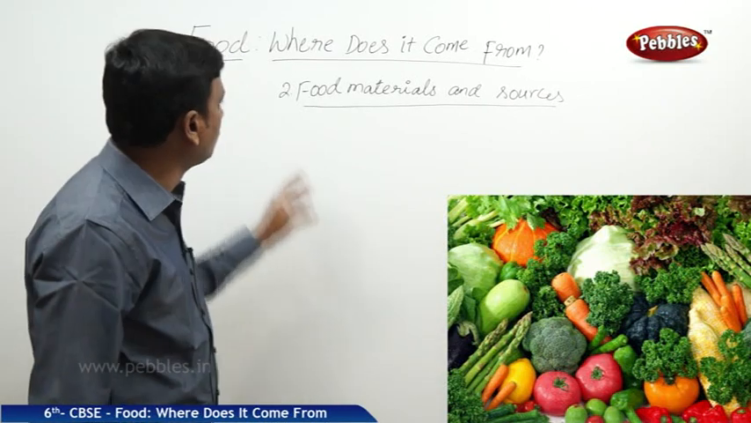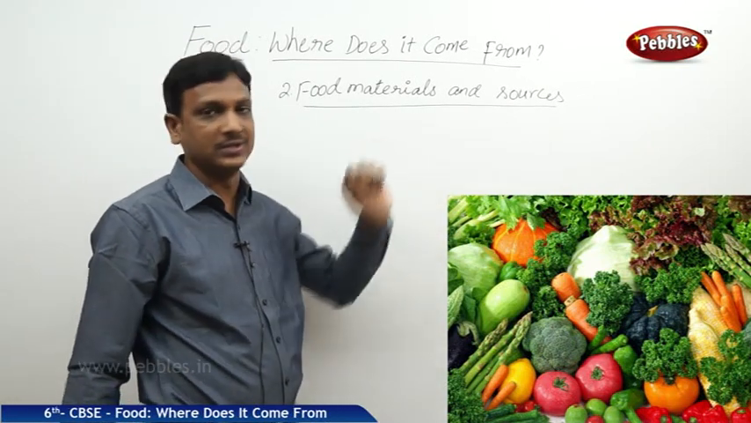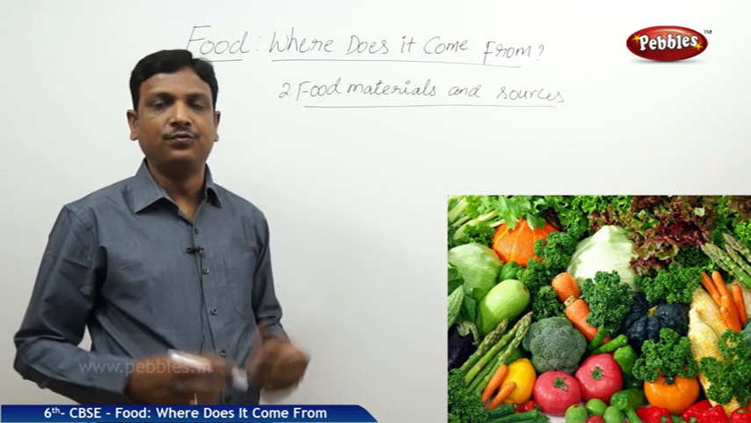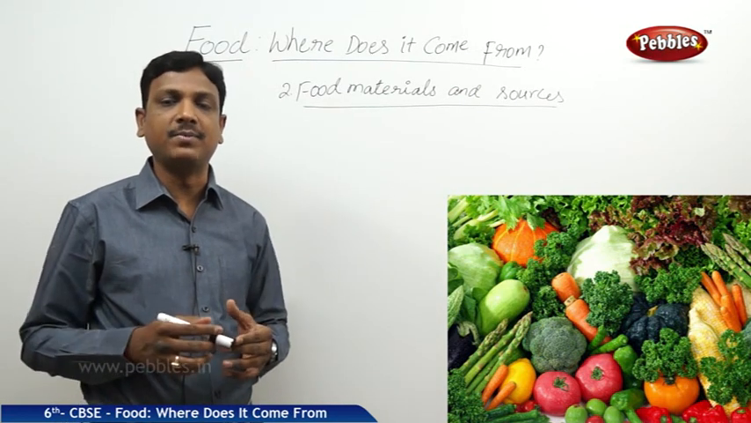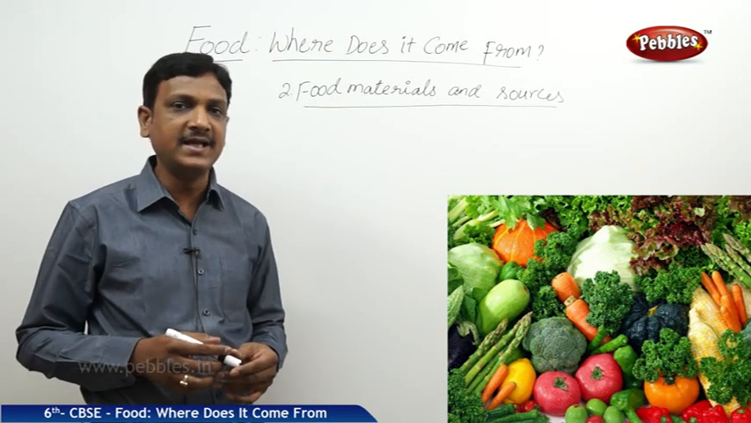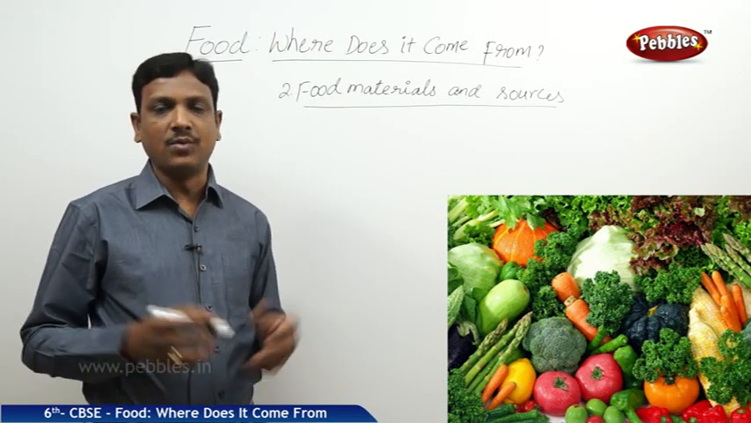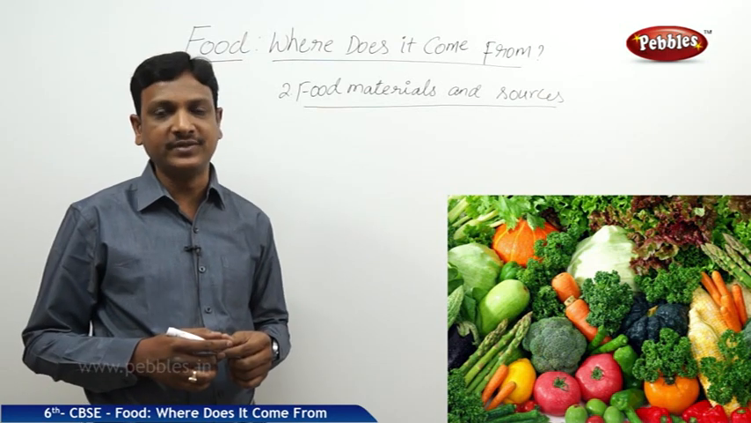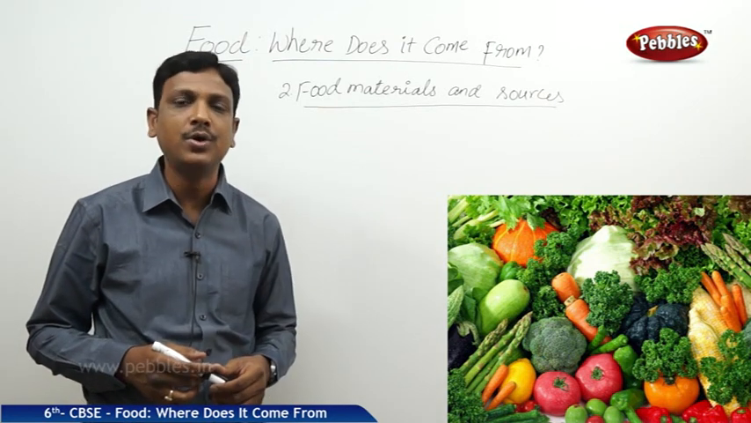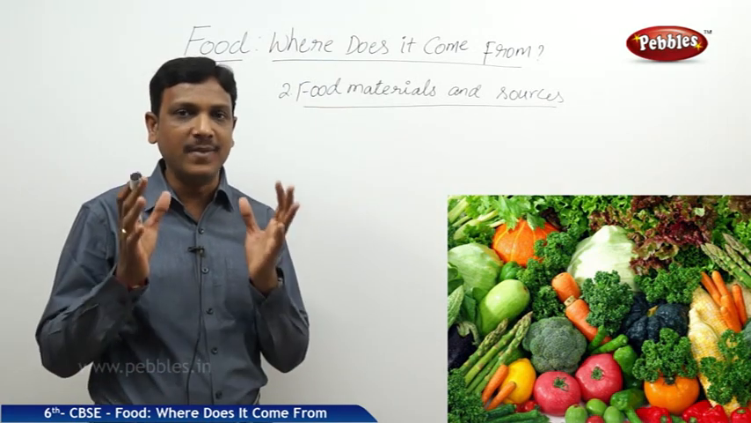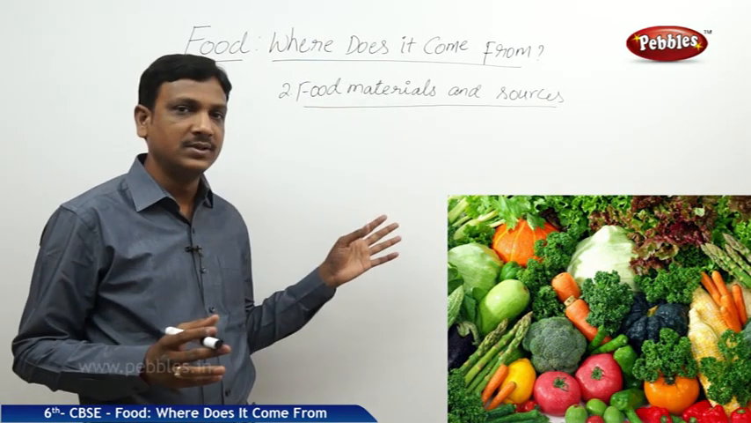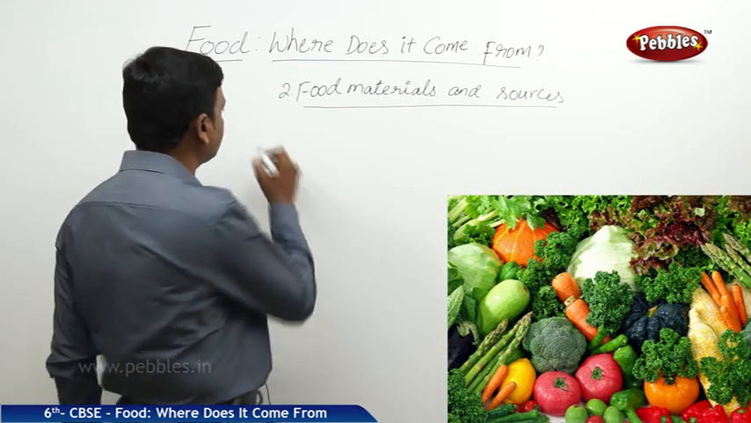So now let us go to the second thing, food materials and sources. Food materials, nothing but the ingredients. We discussed that the food items are prepared by using different ingredients. So what are these ingredients? What are the sources of these ingredients? I already told you we are getting the ingredients or the food materials from different sources. What are the different sources?